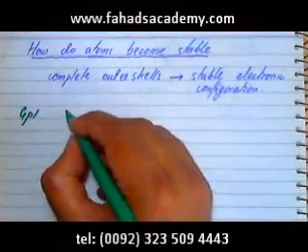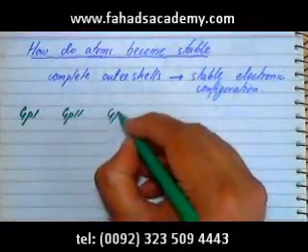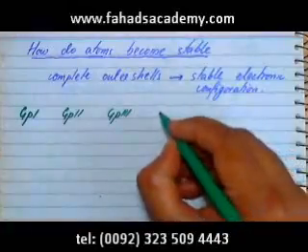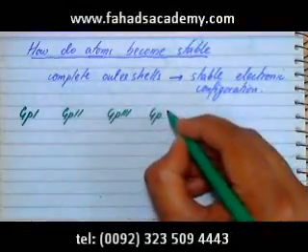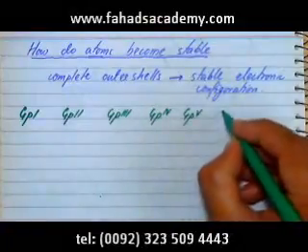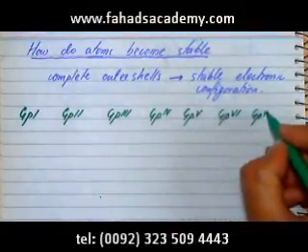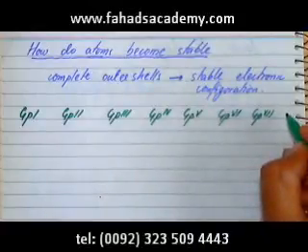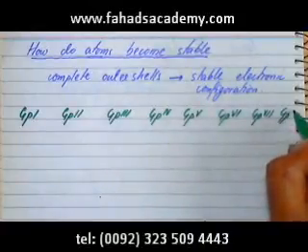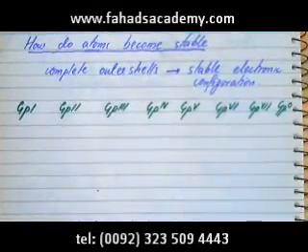So you have group 1, you have group 2, you have group 3, then you have group 4 and group 5, group 6, group 7, and then there is group 0, which is called the noble gases.